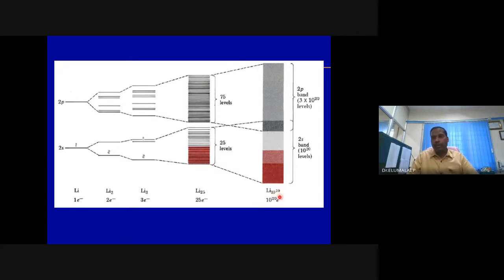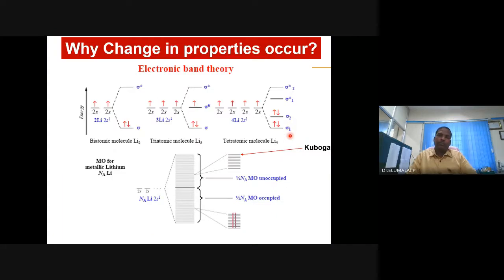And you see here, 10 power 20 lithium atoms are combined. So many bonding molecular orbitals, so many anti-bonding molecular orbitals. There are so many energy levels, and they overlap and make a band. 2s band, 2p band, and there is no spacing between them, zero band gap, and it is a metal.